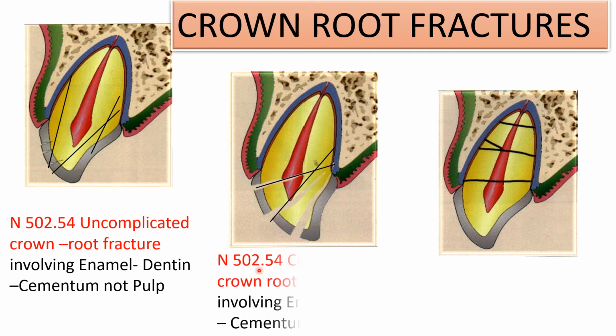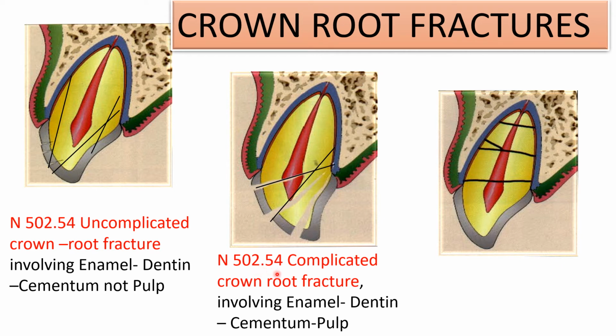Then the next is N502.54. It's a complicated crown root fracture. Now this fracture line, you can see it involves the enamel, dentine and the pulp, and it goes on to the cementum. So enamel, dentine, pulp and cementum, they're all involved. In this case, this coronal segment may be lost, or if present, it can be mobile. Now this particular tooth shows tenderness to percussion.